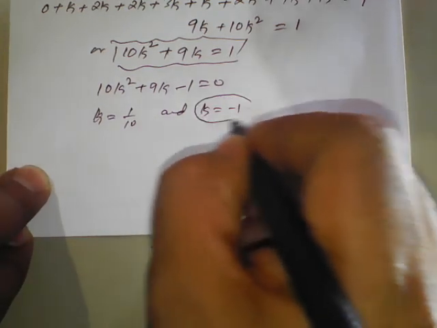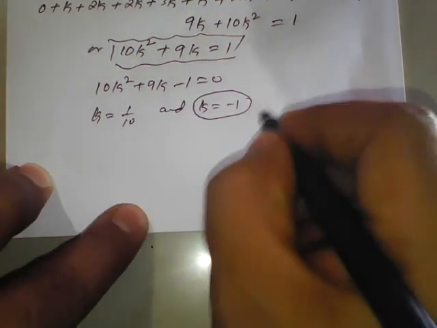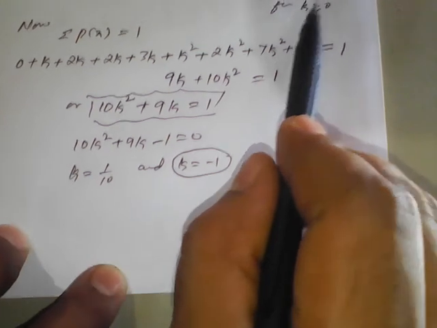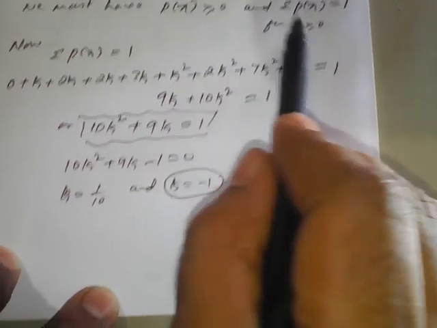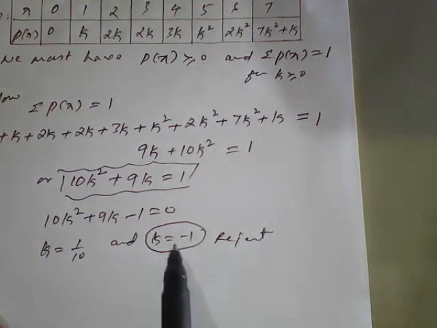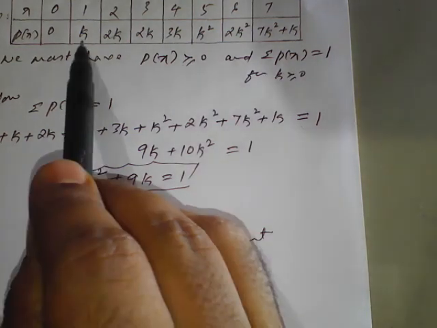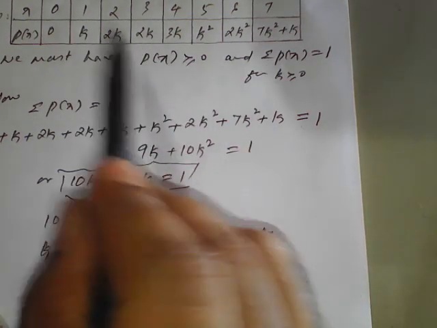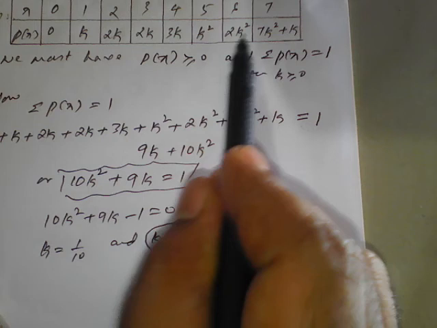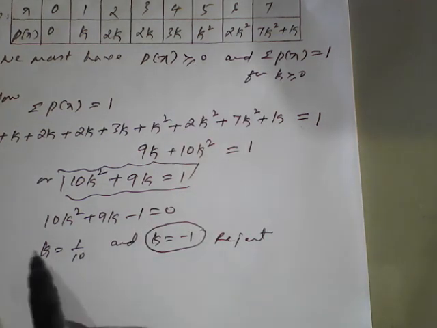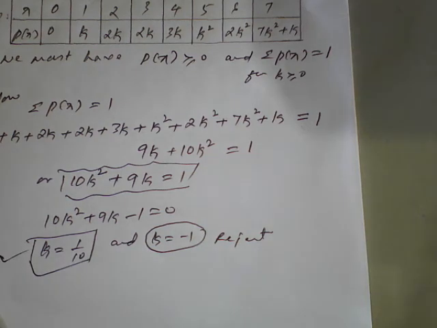This minus 1 we will reject, because we want our k to be positive. If k is positive, then these two conditions are satisfied. If k is negative, always remember, when you replace the value of k, p of x should be greater than or equal to 0, meaning all values of p of x should be positive. So therefore the negative value of k will be rejected. We only have to pick the positive value of k in such cases.